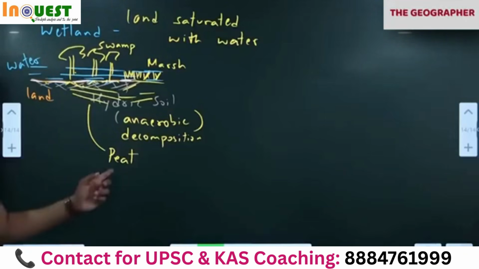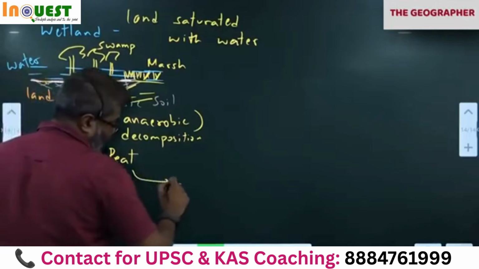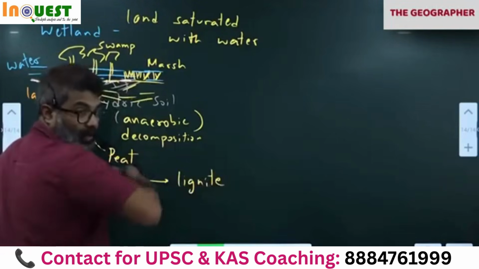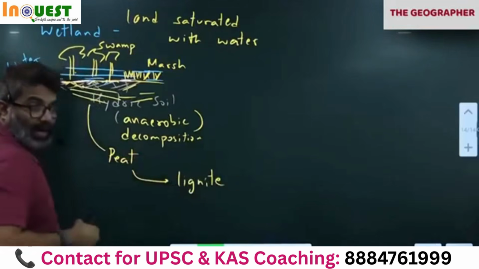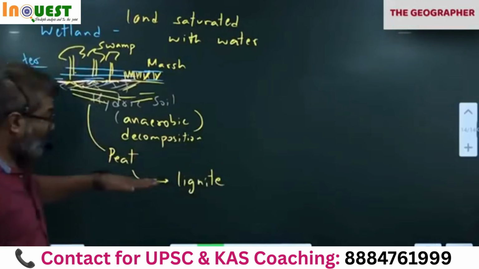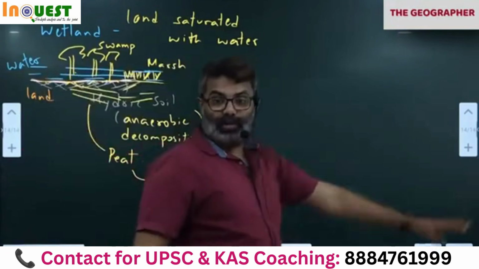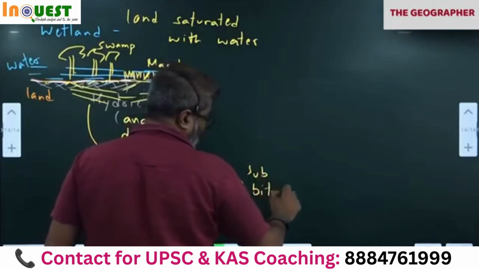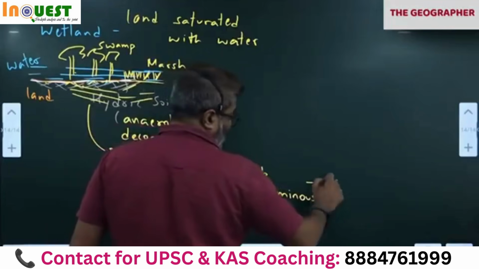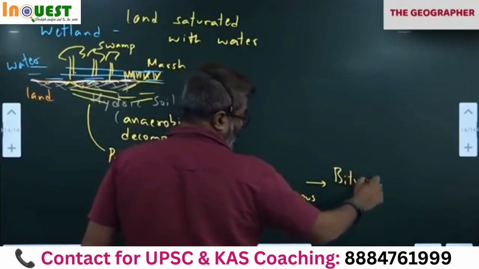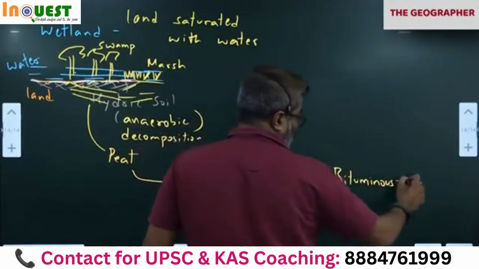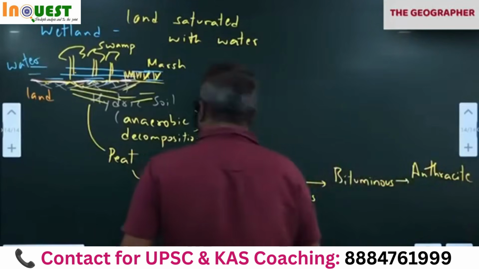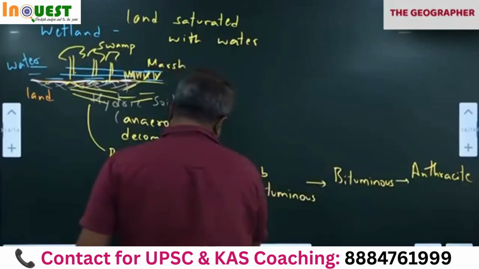First, what is formed? Peat. Slowly, over a period of time, peat becomes lignite. It takes time. I'm not saying in one day it will happen. It will take 350 million years slowly to become anthracite coal. Lignite, then subbituminous, bituminous, then the final, anthracite. Anthracite coal. All this takes a lot of time.